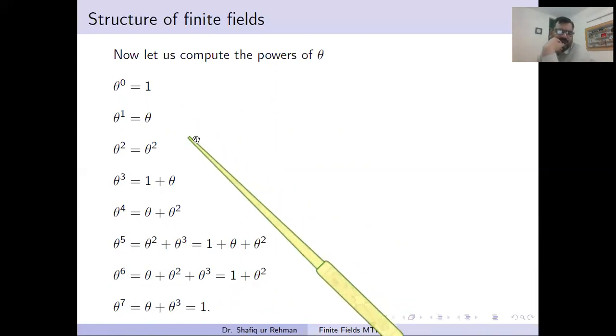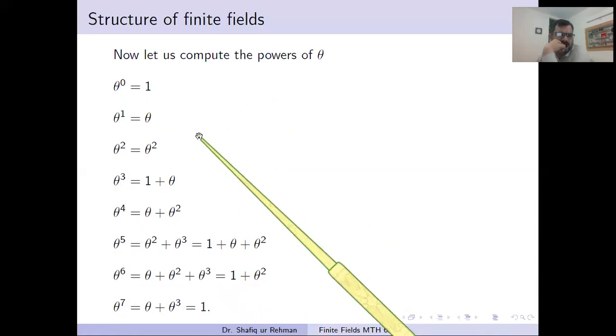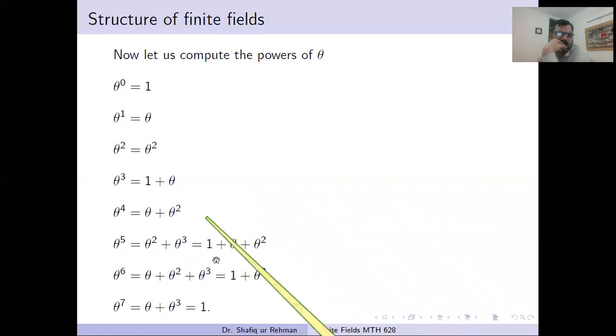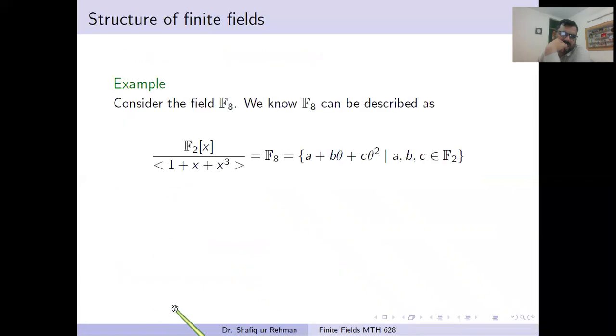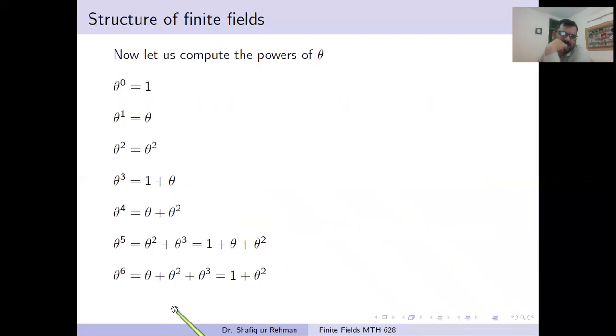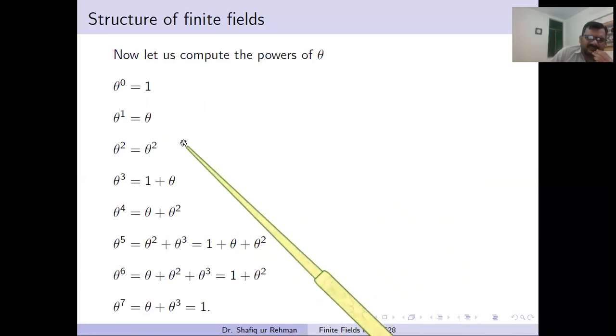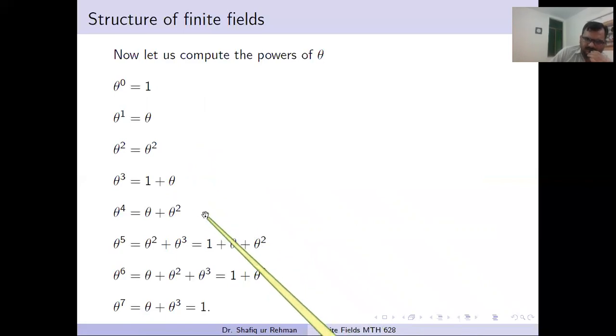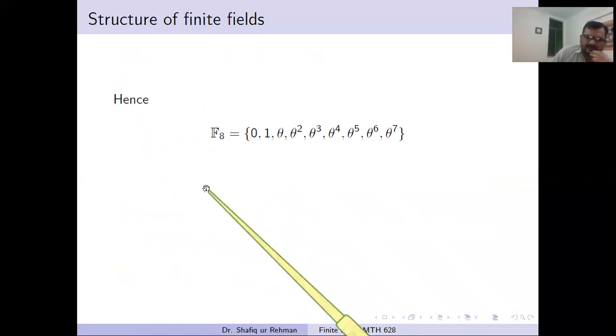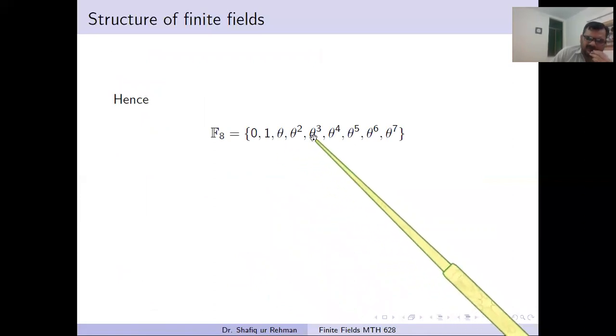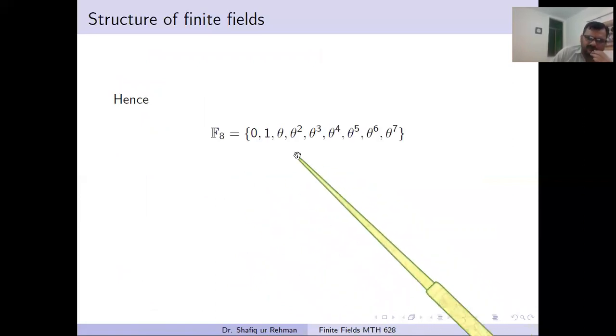So we see that, what happened with this? Maybe there is a mistake. If we put the value of theta cube equals 1 plus theta, what is theta cube? Theta cube will be equal to 1 plus theta. Theta cube is 1, theta plus theta will be 0 and 1. Yes, it is good. So we see that we can change the labeling of the elements of F8. Now we can denote them by 0, 1, theta, theta square, theta cube, theta 4, 5, 6, and 7.